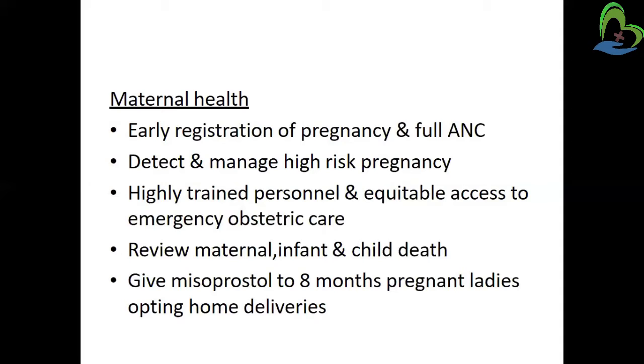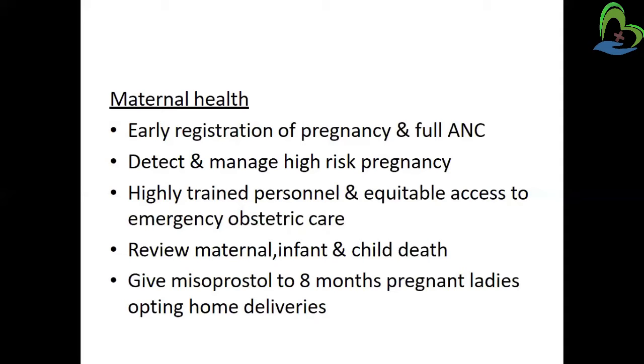Then detect and manage high risk pregnancy. If women have registered the pregnancy, early detection and management of high risk pregnancy is possible during the antenatal visits. Then highly trained persons and equitable access to emergency obstetric care, meaning highly trained persons are necessary for emergency obstetric care and ICU services.